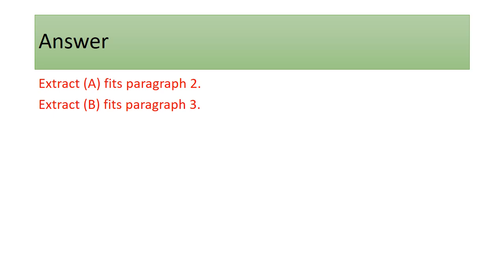Extract A fits paragraph 2. Extract B fits paragraph 3. You chose the extract, you're still hesitant, okay, you're not sure about it, read the paragraph and continue reading the extract and see if it makes sense, okay? And this is how you check your work.